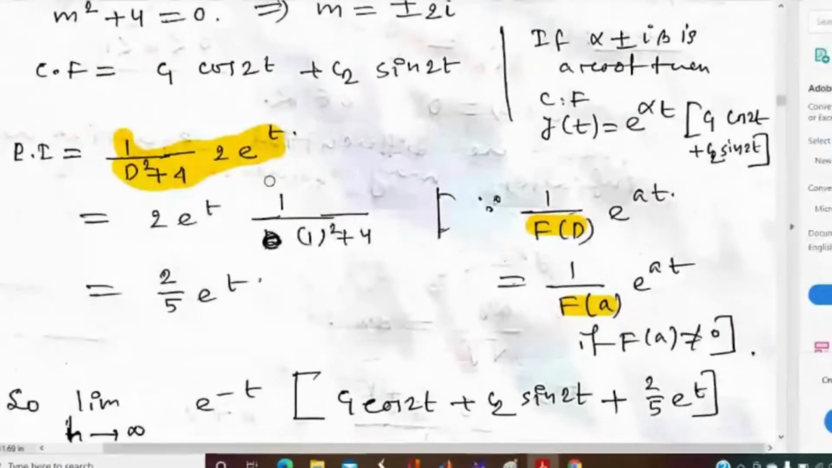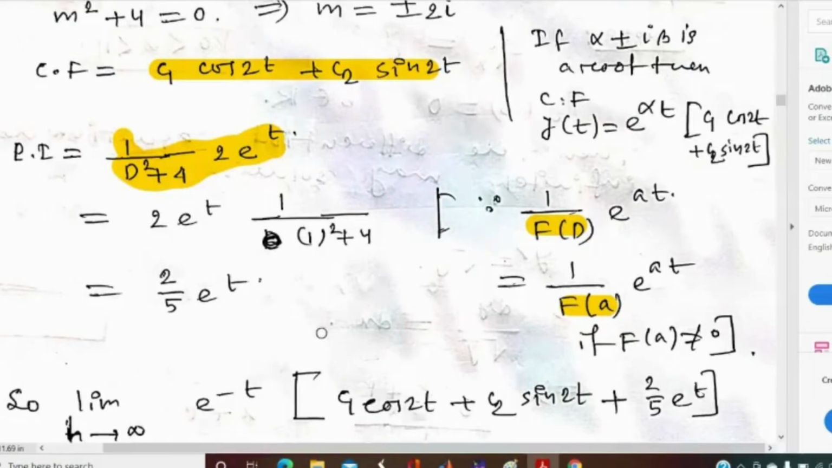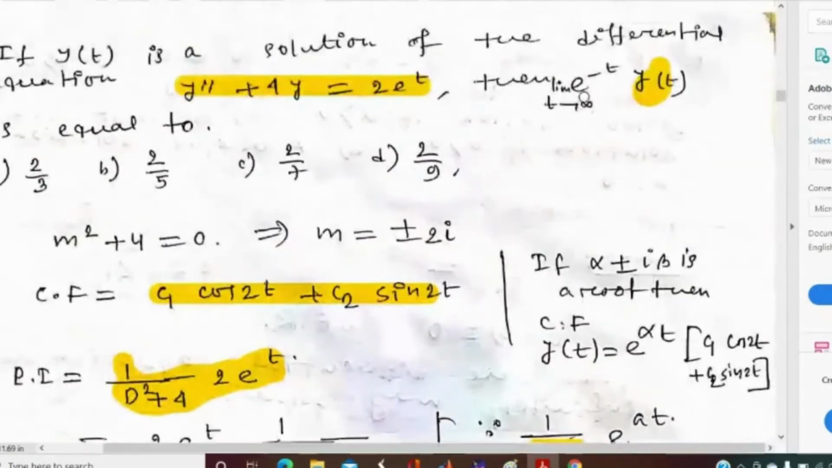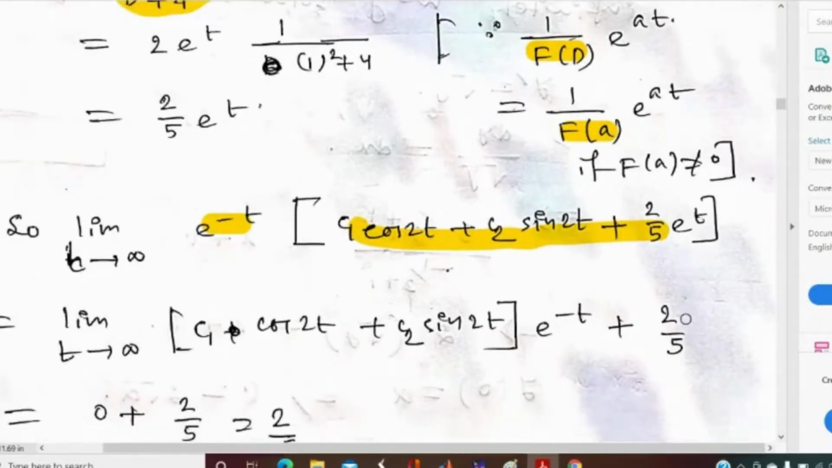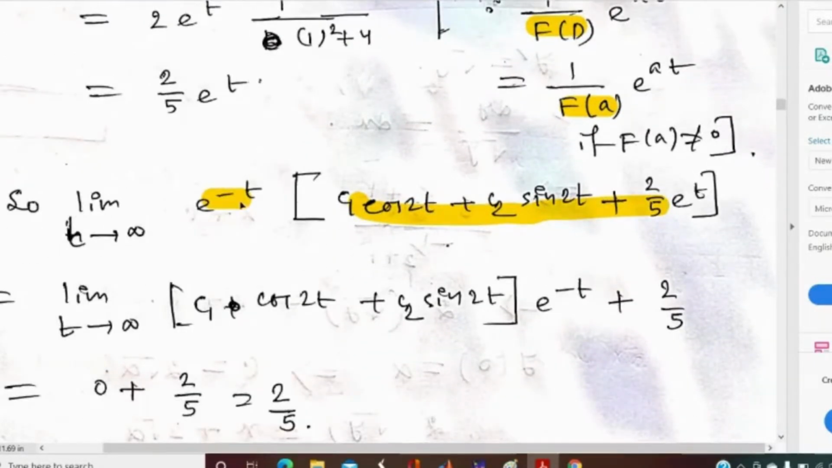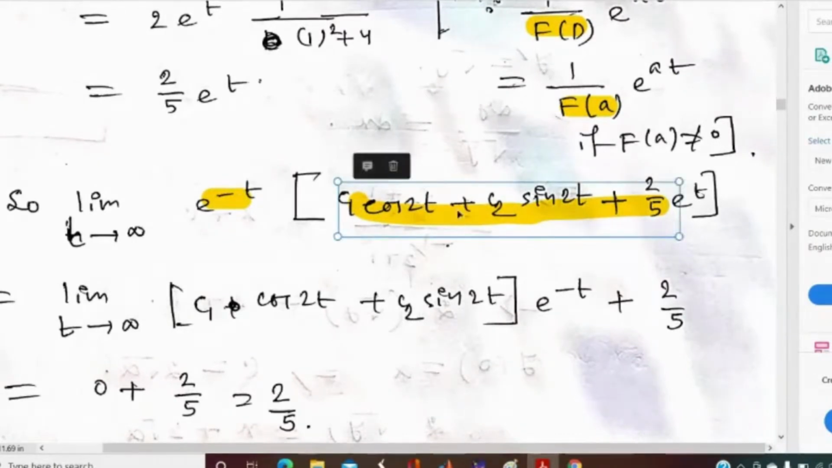So what will be the general solution? The general solution will be CF plus PI, that is the particular integral. We have to find the limit as t tends to infinity of e to the power minus t into y(t), where y(t) is the solution of the differential equation. So if we multiply by e to the power minus t, the first two terms will give e to the power minus t times the complementary function, plus e to the power minus t into 2 by 5 into e to the power t, which will give us 2 by 5.